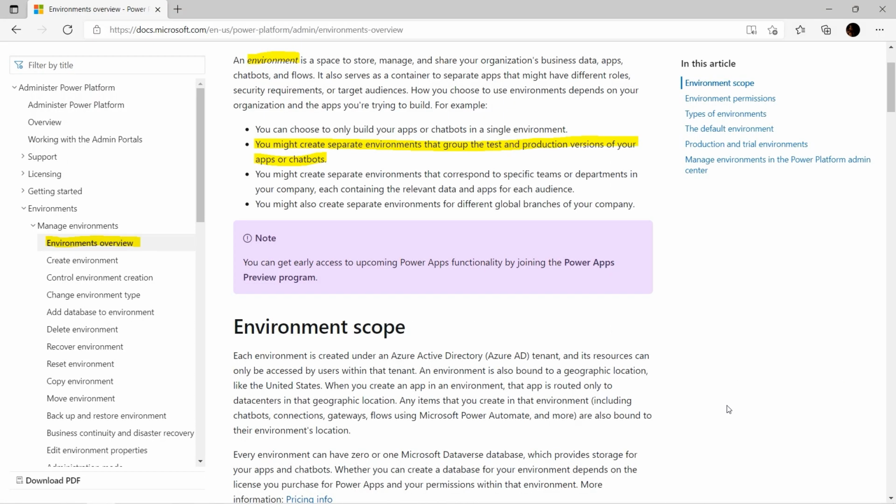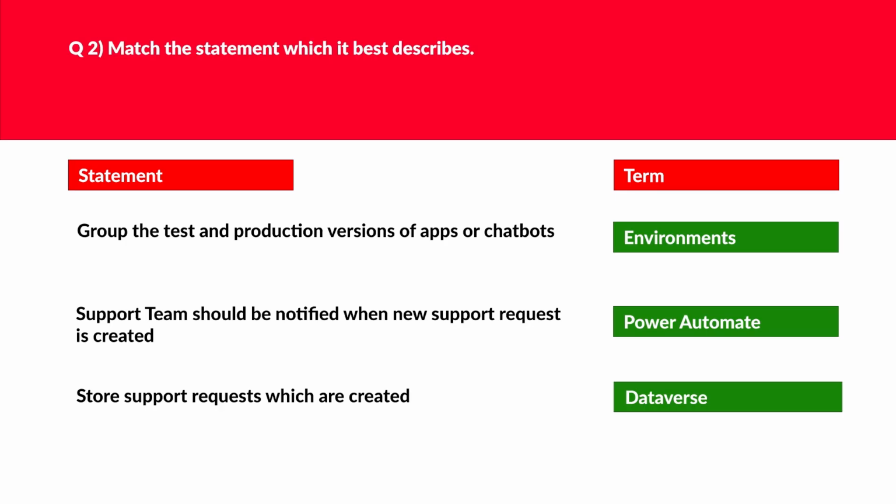And if you look at the first correct answer, that was environment, you might create separate environments, that is, group the test and production versions of your apps or chatbots. I told you to remember these keywords, that is test, production, development. If you see such keywords, then environment should be the correct answer. Hence we'll lock this as the correct answer for this.